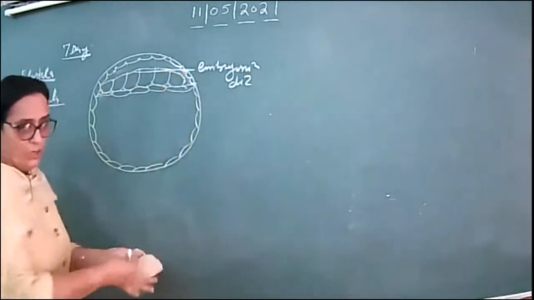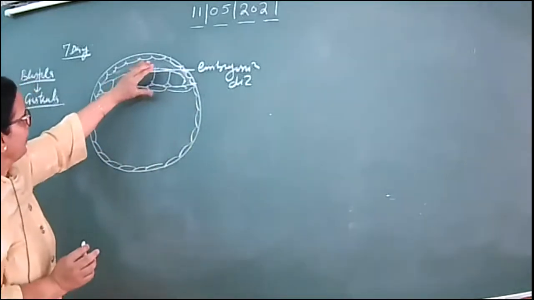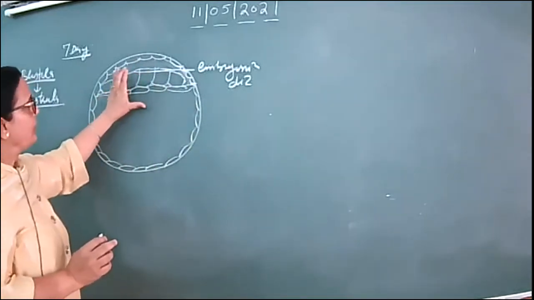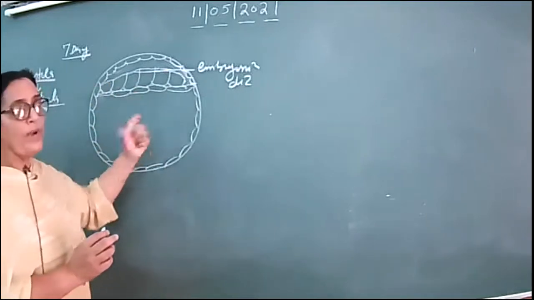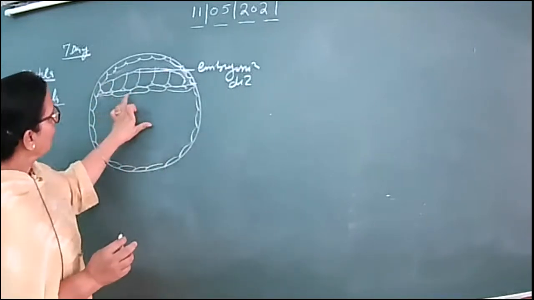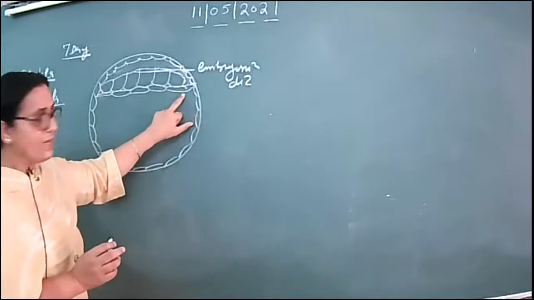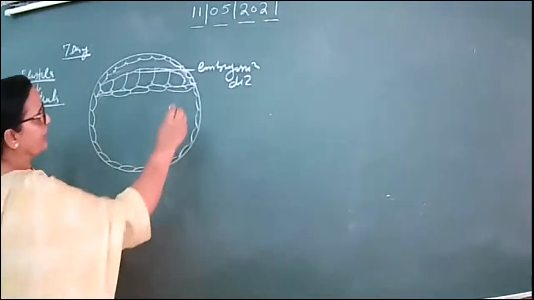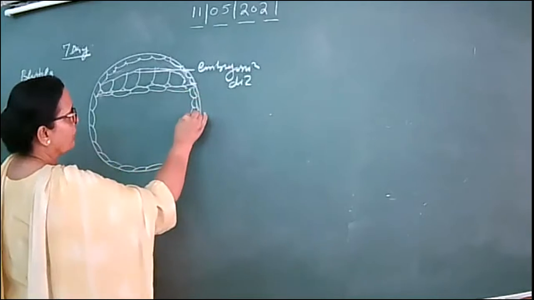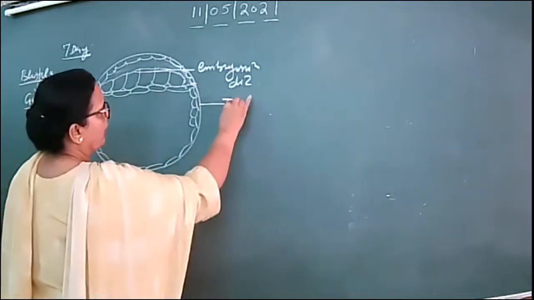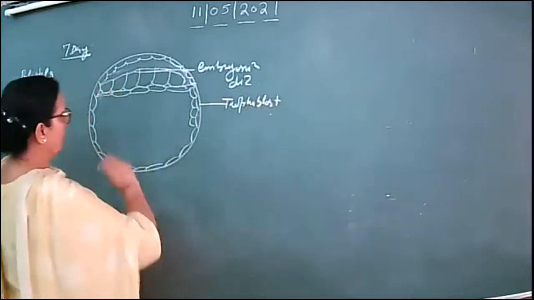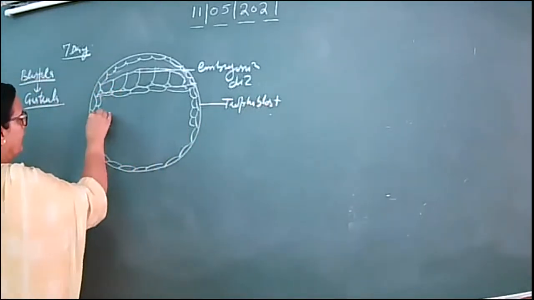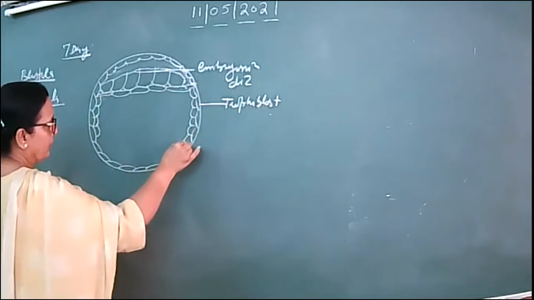Okay. Now this embryonic disc, the cells will get arranged. The movement of the cells takes place. The lowermost layer of the cells, okay, the lowermost layer of the cells starts proliferating inner to the trophoblast. This is the trophoblast. Inner to that, it starts proliferating from both the ends like this, in this way, right?